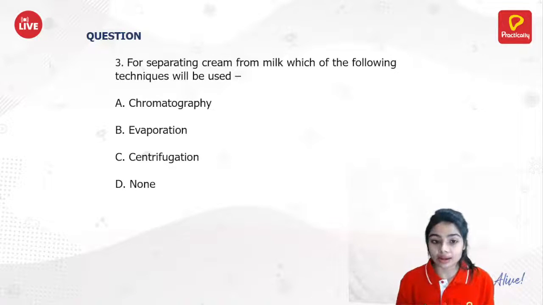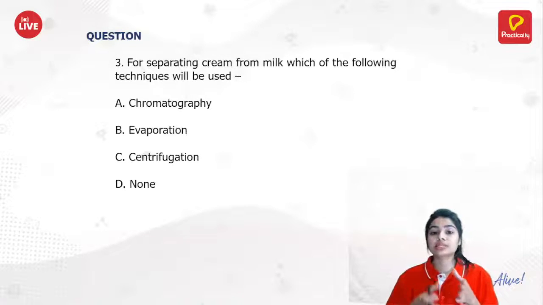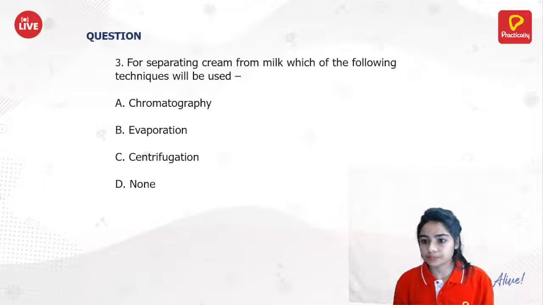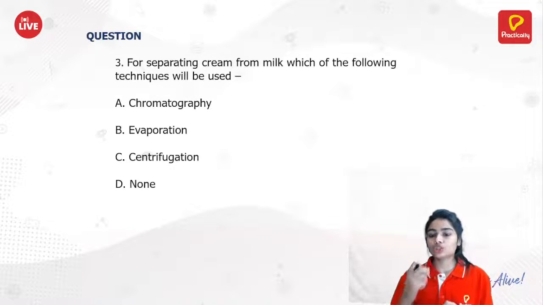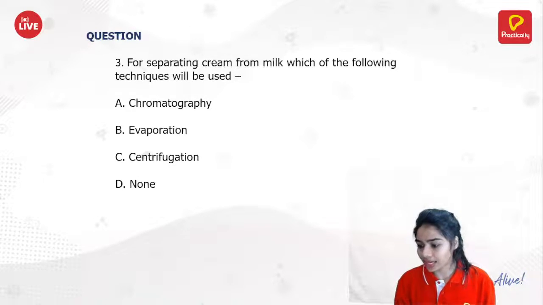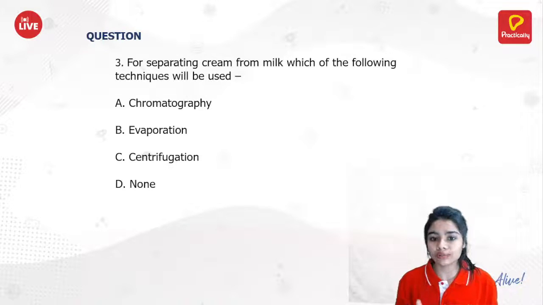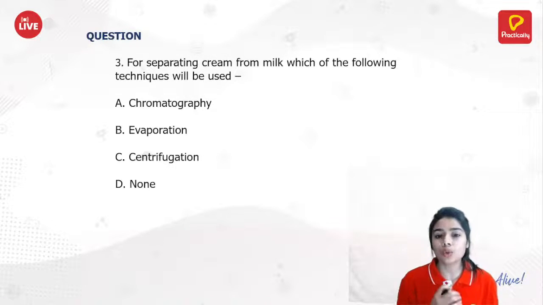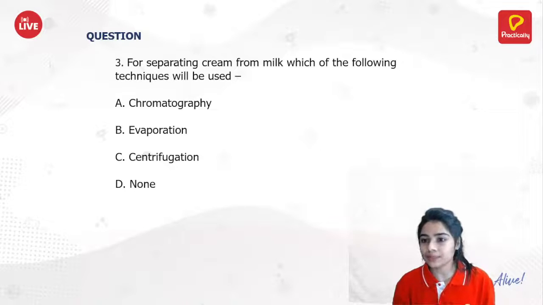Centrifugation is a technique which is used to separate cream from milk. We go to a shop and ask the shopkeeper for full cream milk or toned milk. What does that mean?